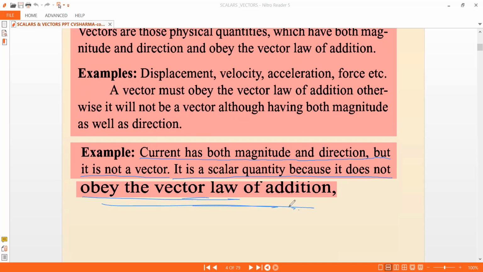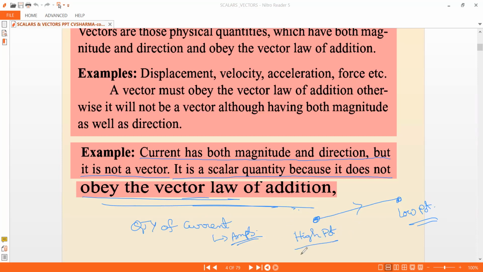Current will flow from higher potential to lower potential. That is the direction. The quantity of current is expressed in amps, and you know that it will flow from higher potential to lower potential.